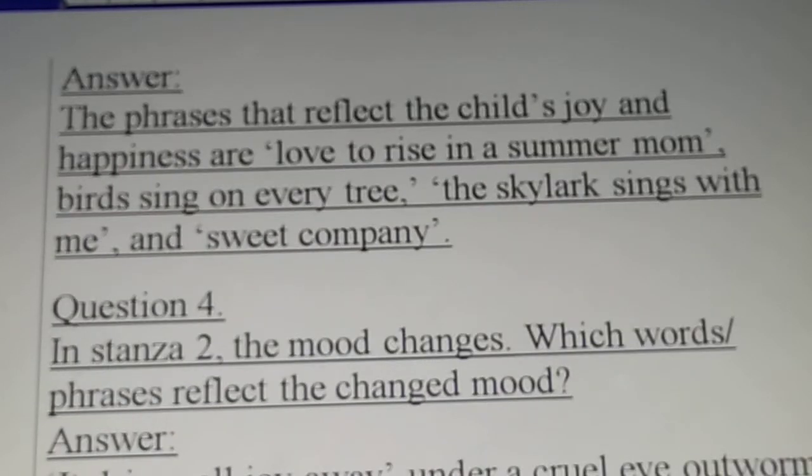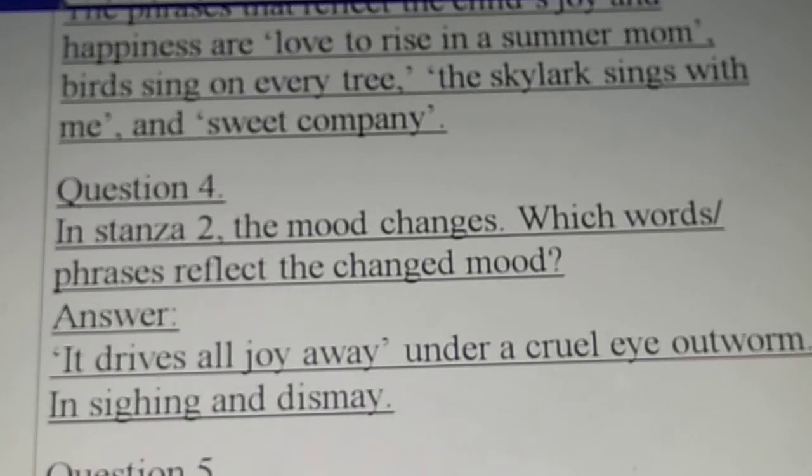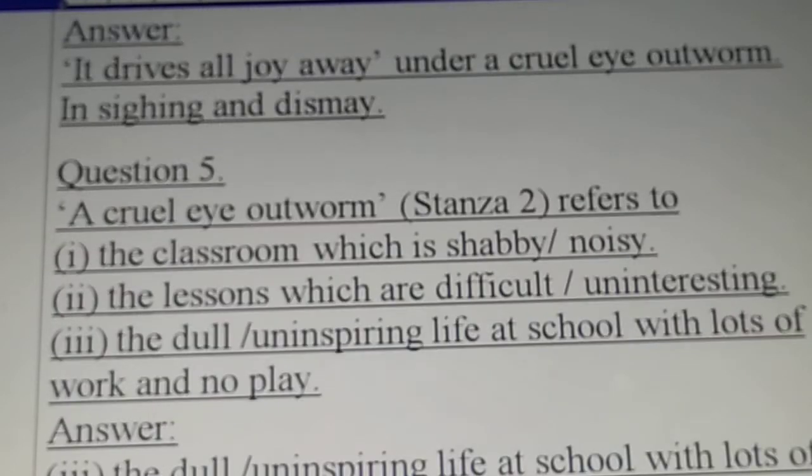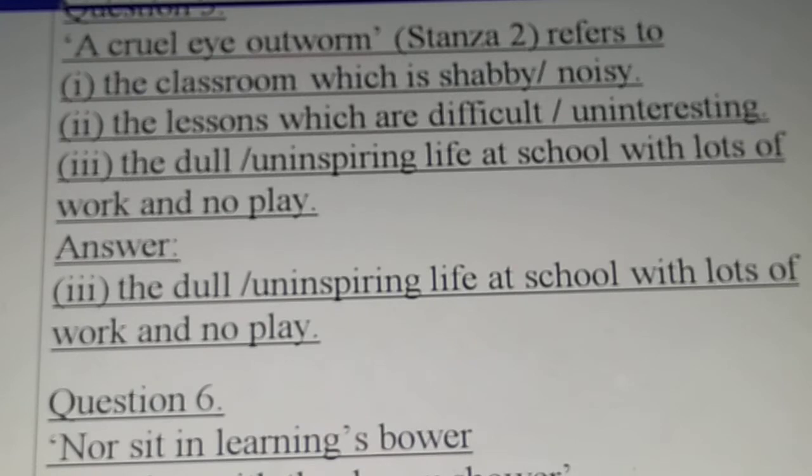In stanza 2, the mood changes. Which words reflect the mood? Drives all joy away. Yes. Cruel eye outborn in sighing dismay. That means the child is unhappy. Cruel eye outborn refers to what? Three options are given. What is the answer? Option 3. This we have done.